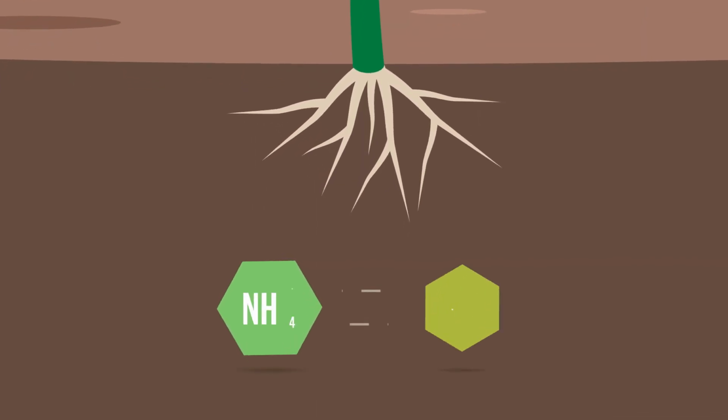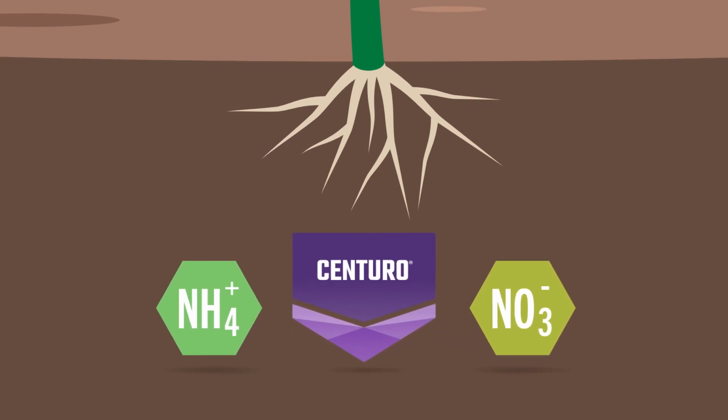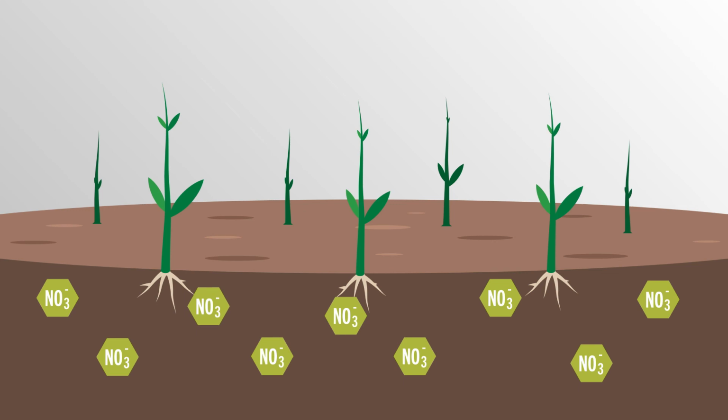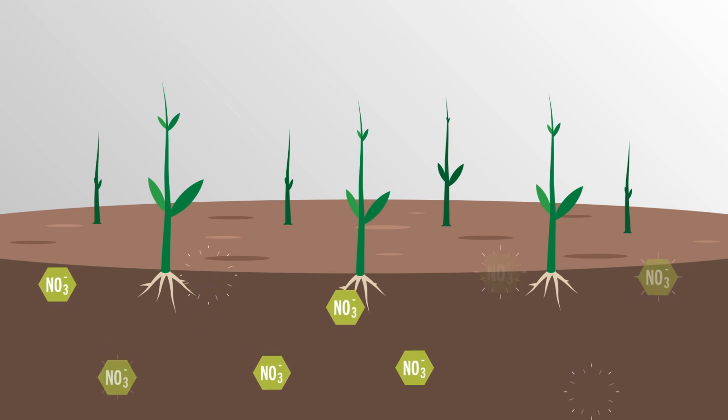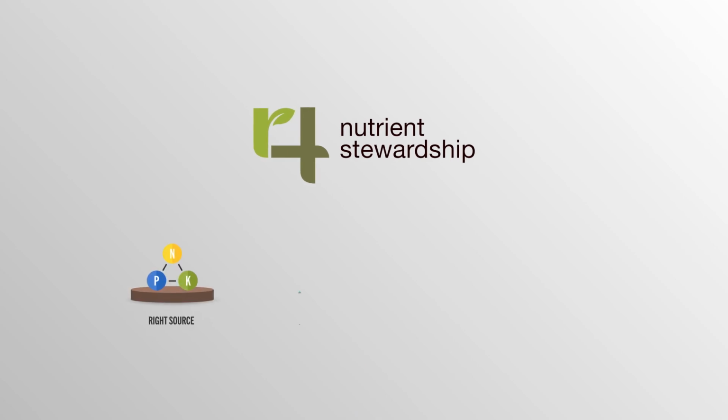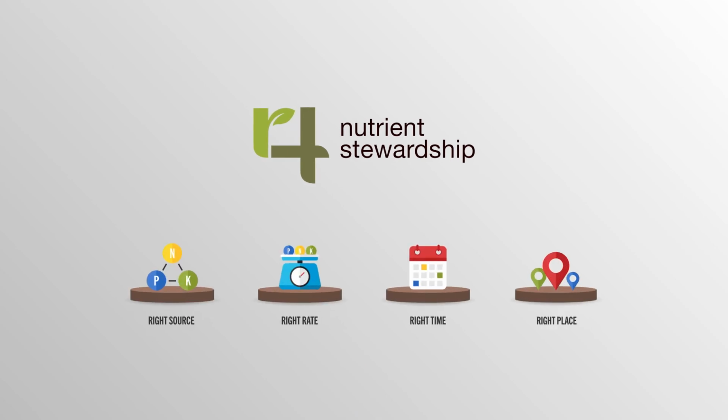Nitrification inhibitors, such as Centuro, slow the conversion of ammonium to nitrate, thereby reducing the risk of leaching and denitrification. We encourage growers to assess their risk for nitrogen loss. They should evaluate the environment of each field against the backdrop of nitrogen management tools from the 4R Nutrient Stewardship Toolbox to manage risk and minimize loss.